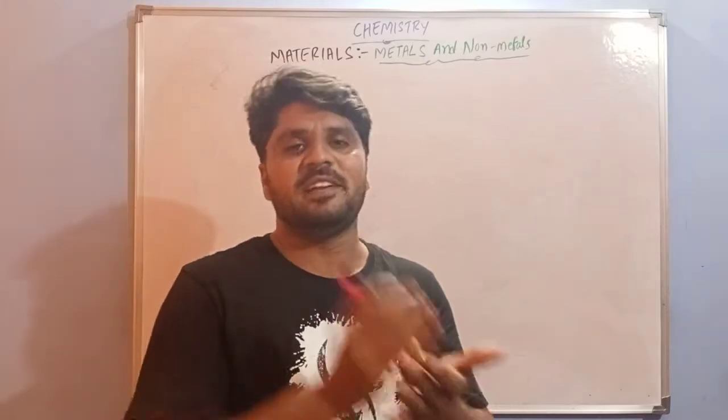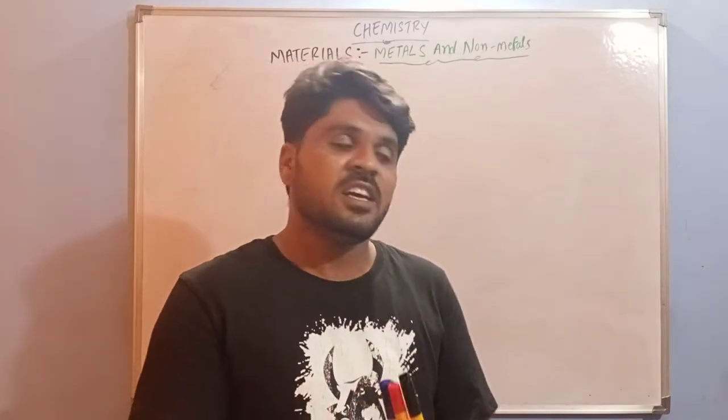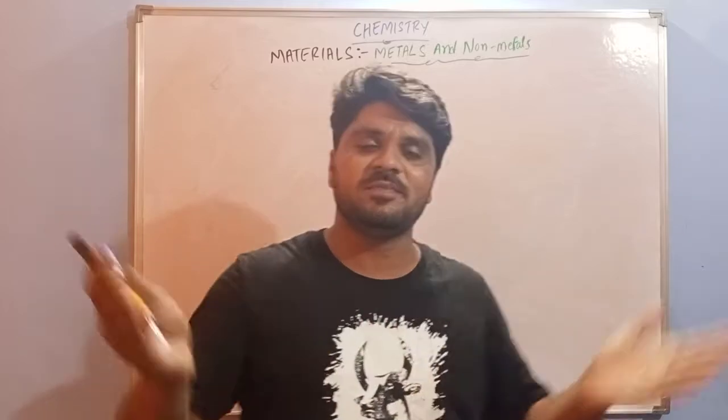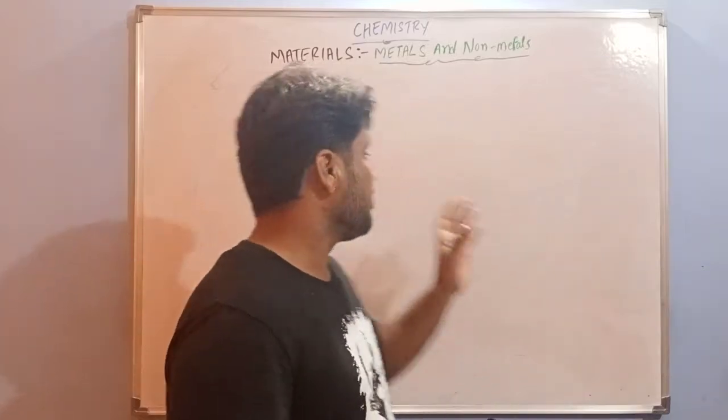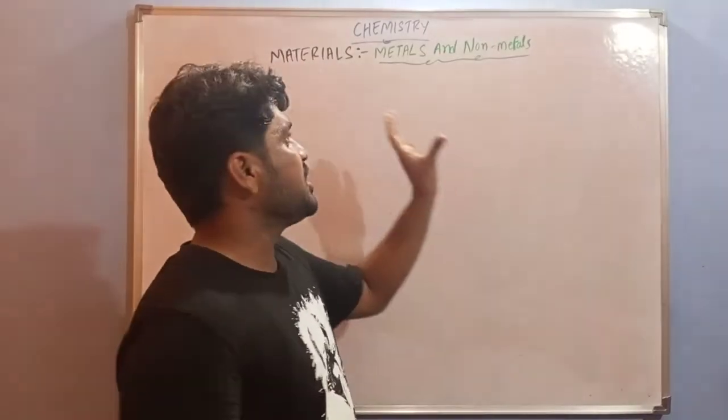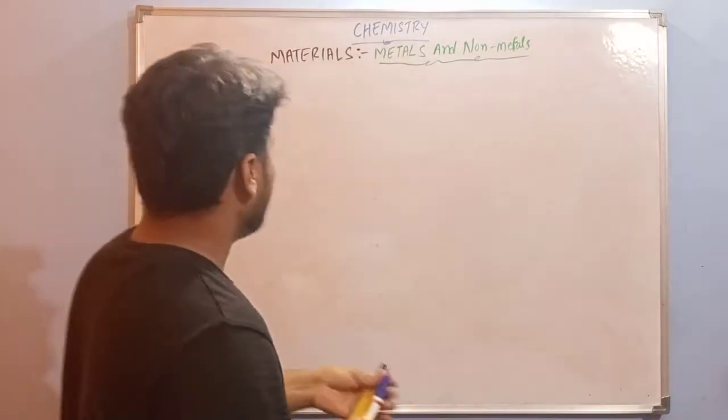If you beat the metals, they will be converted into sheets. This is a special property called malleability.